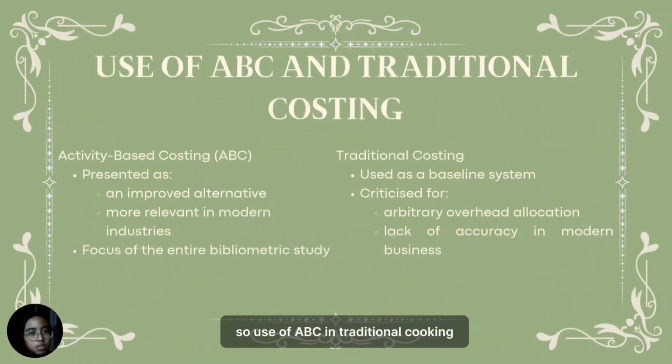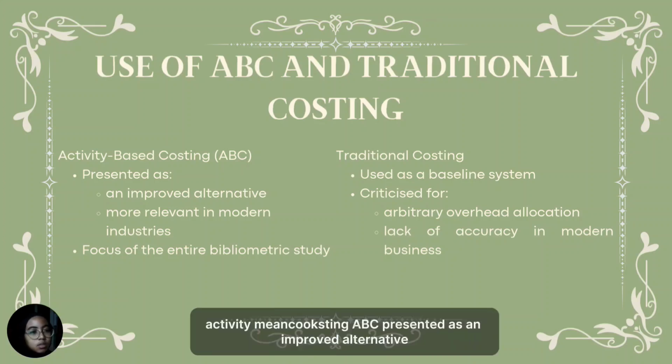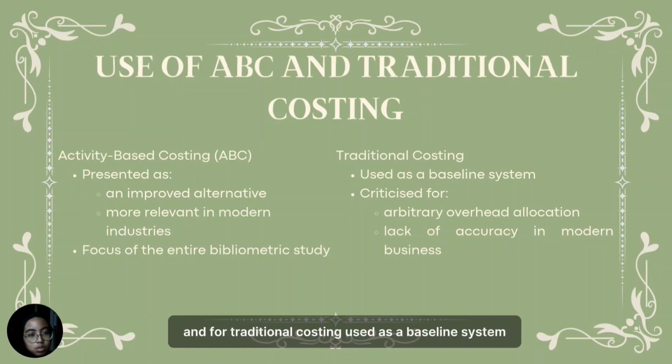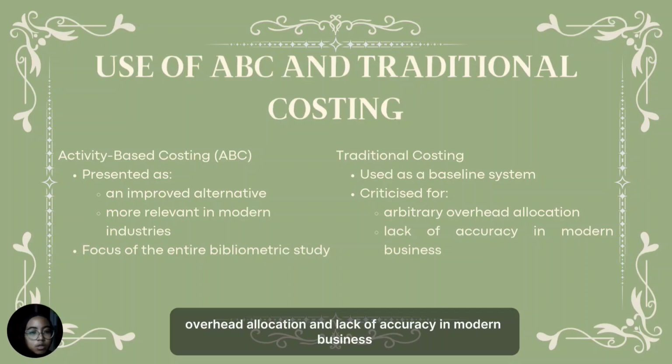Activity-based costing (ABC) is presented as an improved alternative, more relevant in modern industry. Let's focus on the entire bibliometric study. And traditional costing is used as a baseline system, criticized for arbitrary overhead allocation and lack of accuracy in modern business.